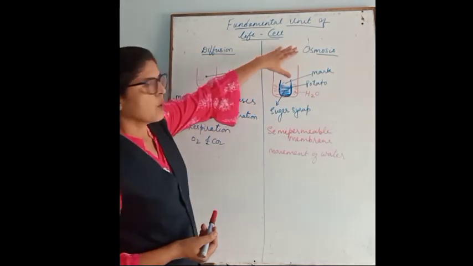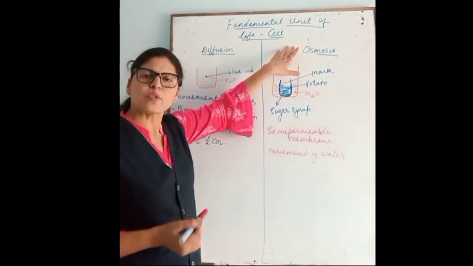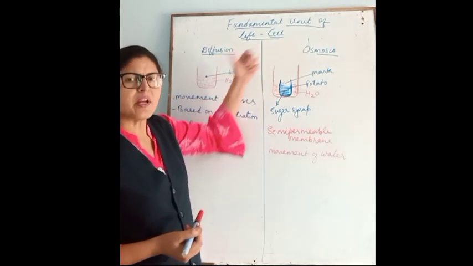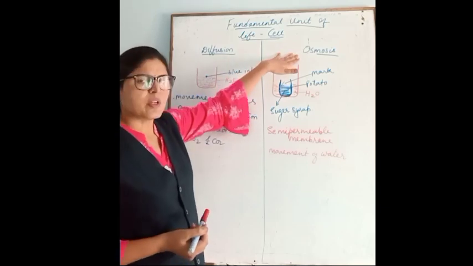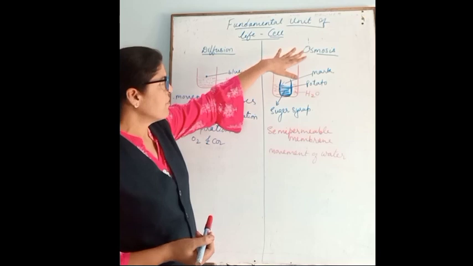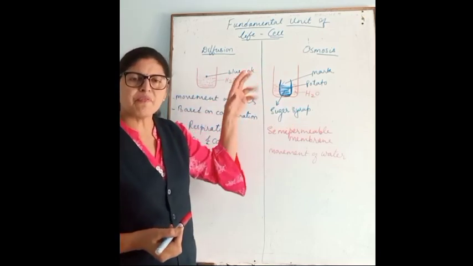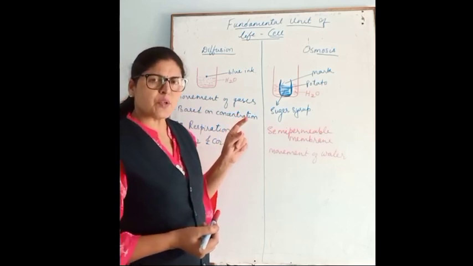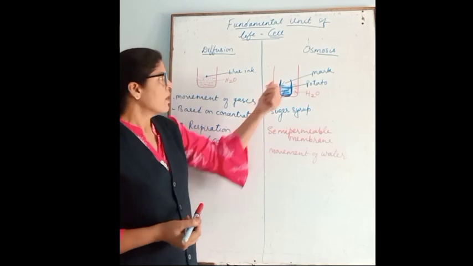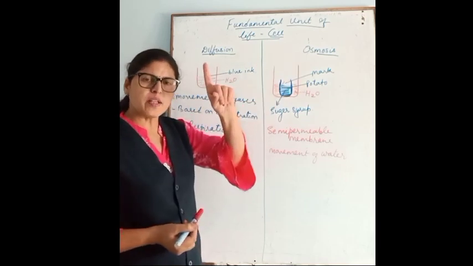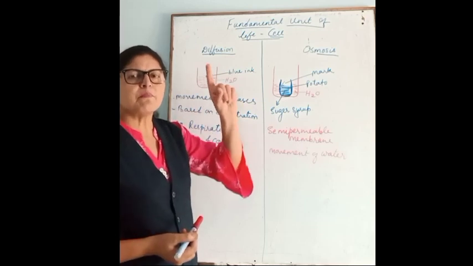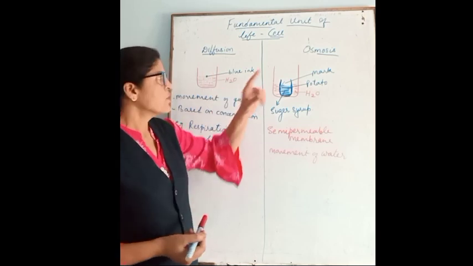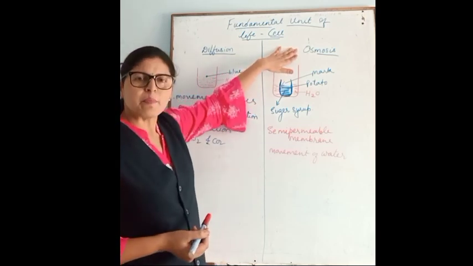When we study osmosis, osmosis is also a type of diffusion, but it is diffusion of water. Here we are talking about gases, there we are talking about water. Now how is osmosis different from diffusion? In diffusion we said movement of molecules from higher concentration towards the lower concentration. But in osmosis, one more keyword is there, semi-permeable membrane, which you have studied in the plasma membrane or cell membrane. So osmosis takes place through a semi-permeable membrane.